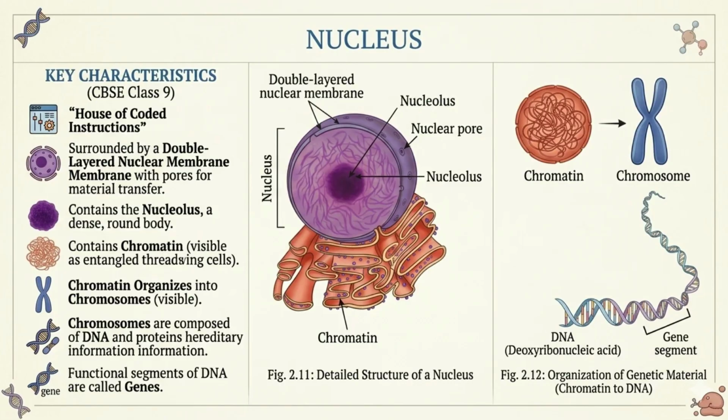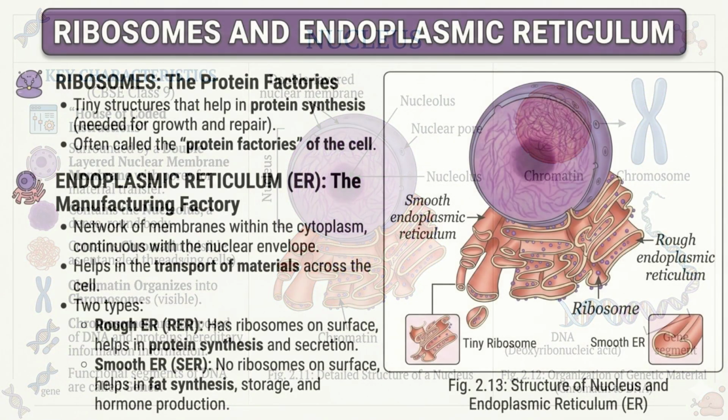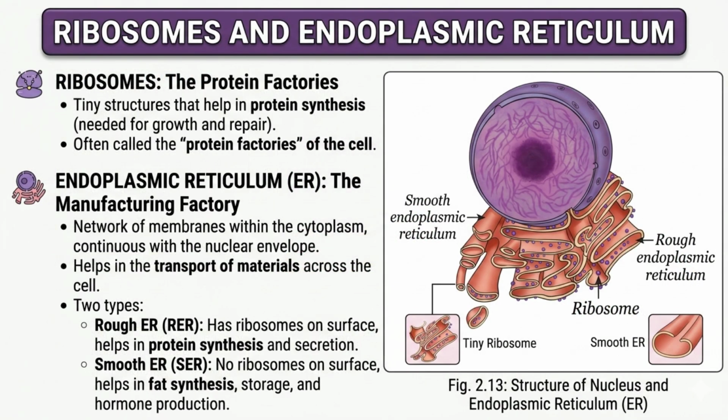The nucleus is surrounded by a nuclear membrane. Inside the nucleus, thread-like structures called chromosomes are present. Ribosomes are tiny structures that help in protein synthesis. Proteins are required for growth and repair of the body. That is why ribosomes are often called the protein factories of the cell.